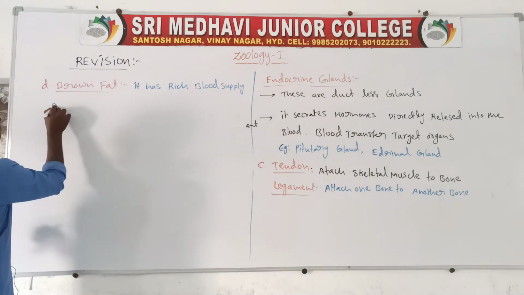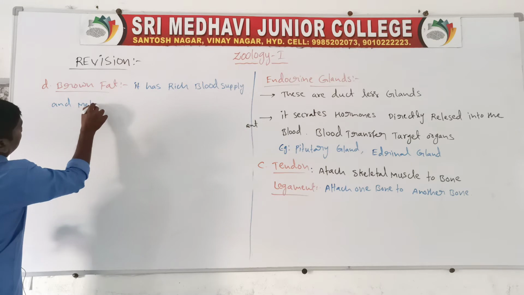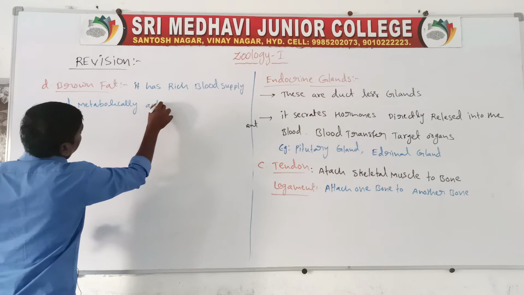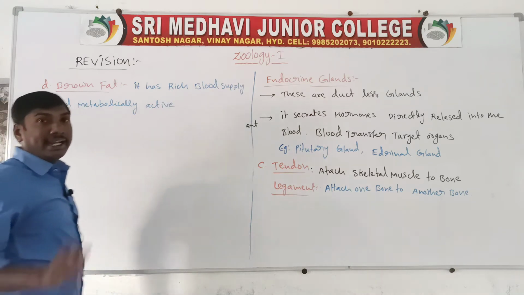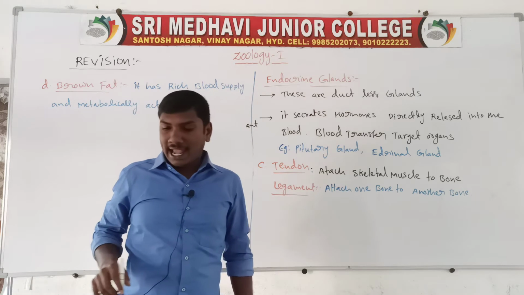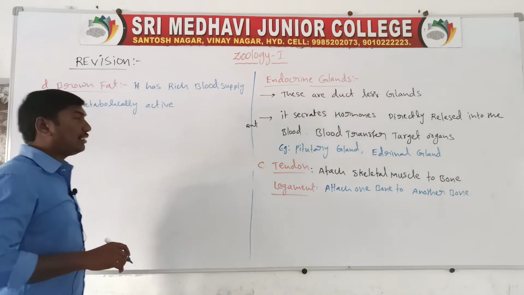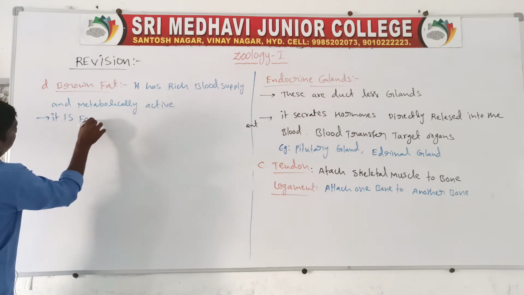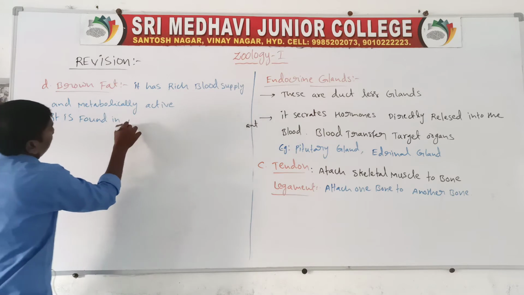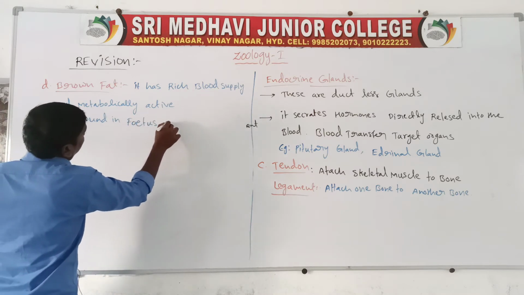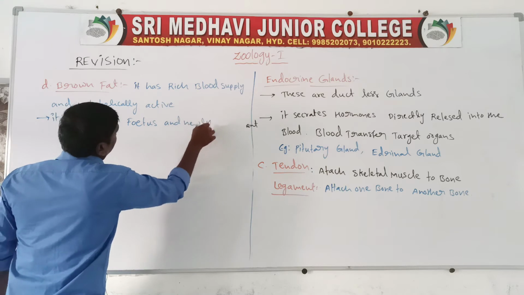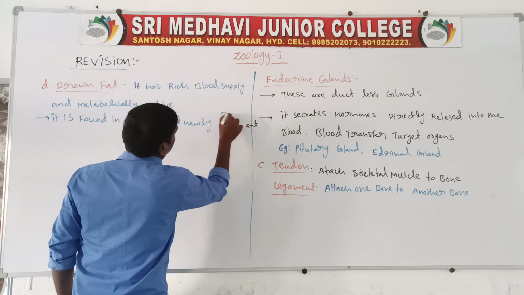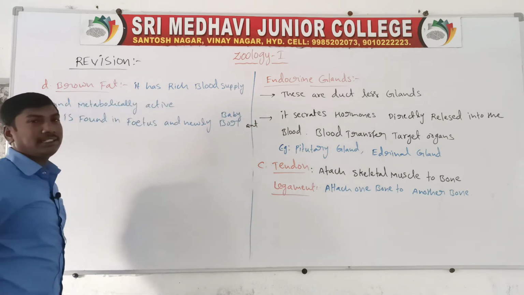Brown fat is metabolically active, so it has a rich blood supply. It is found in the fetus and the newly born baby.